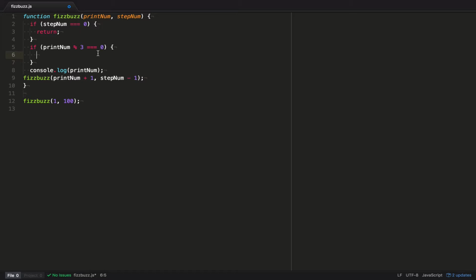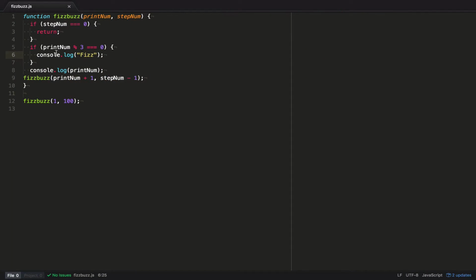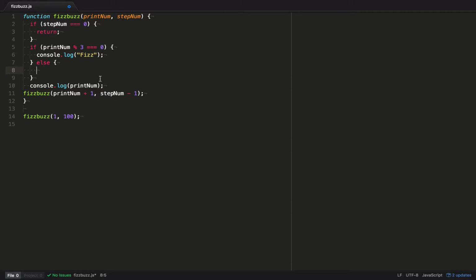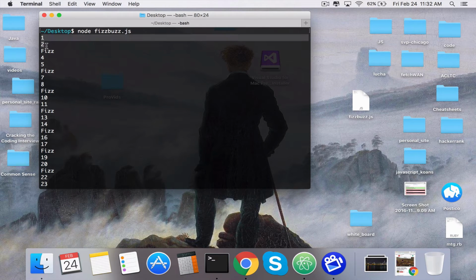So let's go ahead and complete our block statement, which is going to be if it's divisible by 3, go ahead and print fizz. Okay. As you can see, it still prints out 3 instead of fizz. So we're going to have to go ahead and do an else statement where this is true. And that should fix the problem. Yep, fixes the problem like this.